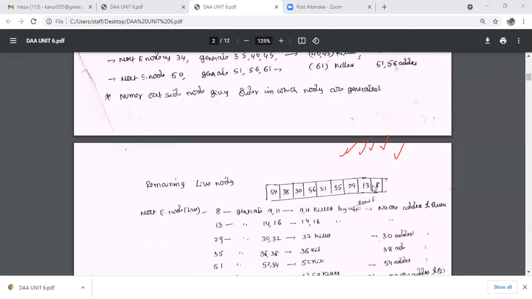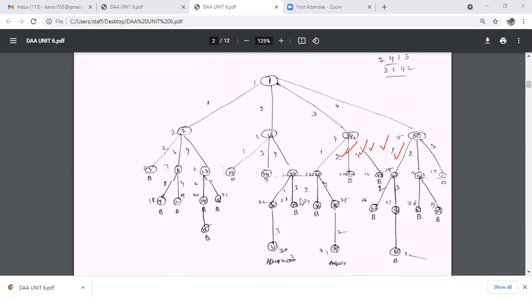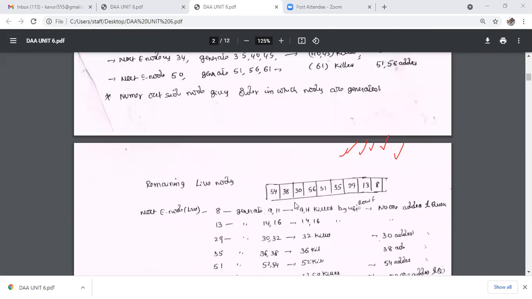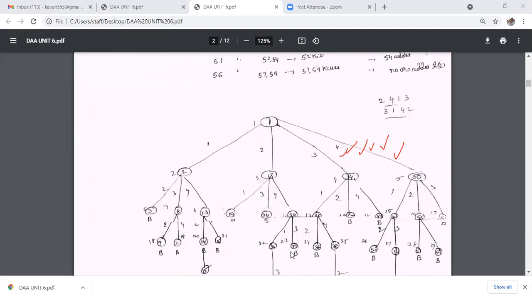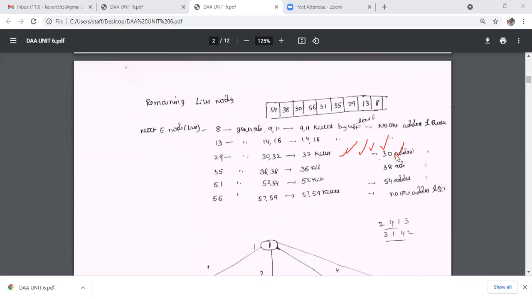29 generated 2 children. 13 does not satisfy the criteria function. So the children are 30 and 32. 32 is killed and 30 is stored in the queue, added after 56.